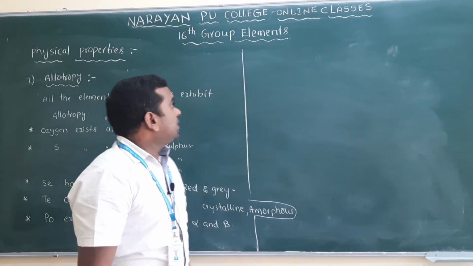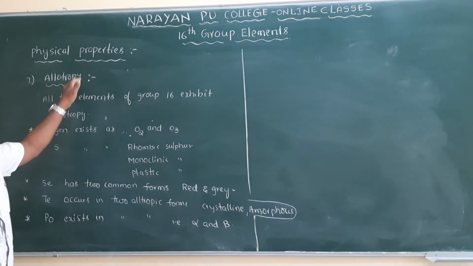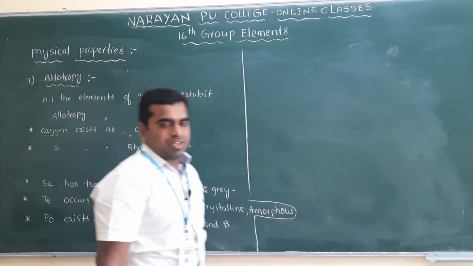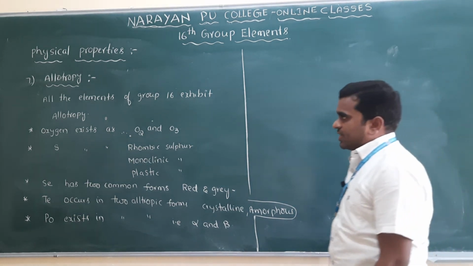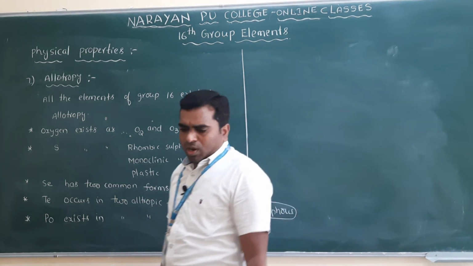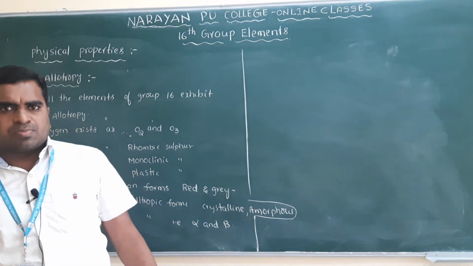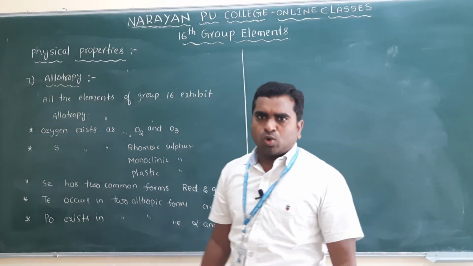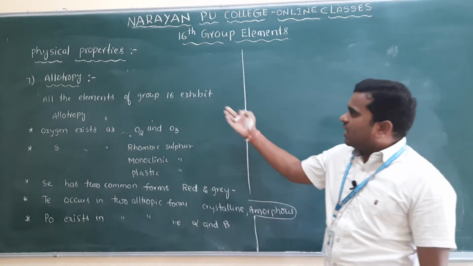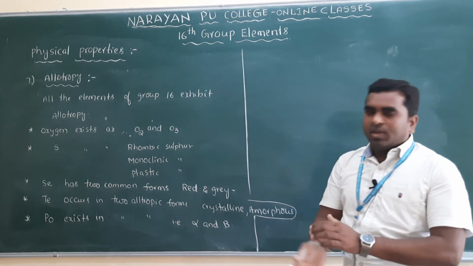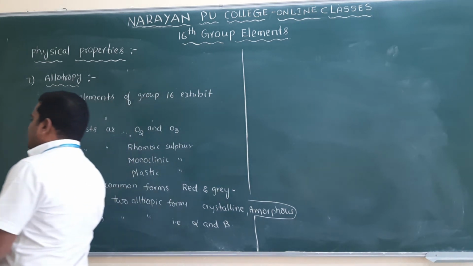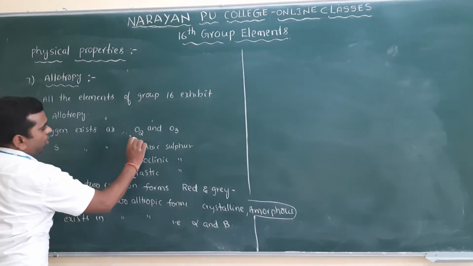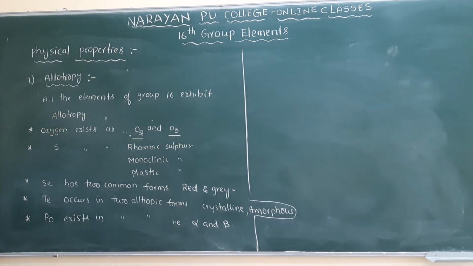So next one is allotropy. I already mentioned allotropy in the 15th group: existing in different physical forms is what we call allotropy. In the 15th group, nitrogen and bismuth cannot show any allotropic forms, but here all the elements of the 16th group exhibit allotropy. Oxygen exists in the form of O2 and O3. These are the two allotropic forms of oxygen.